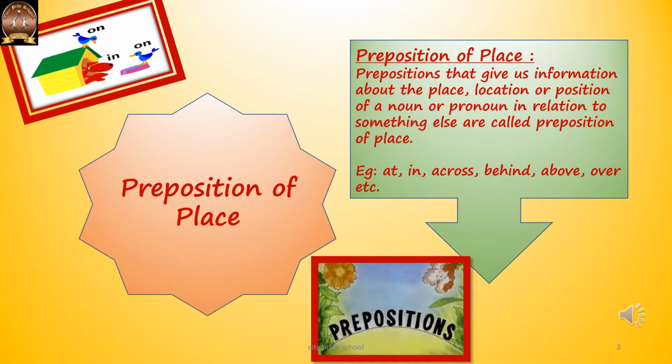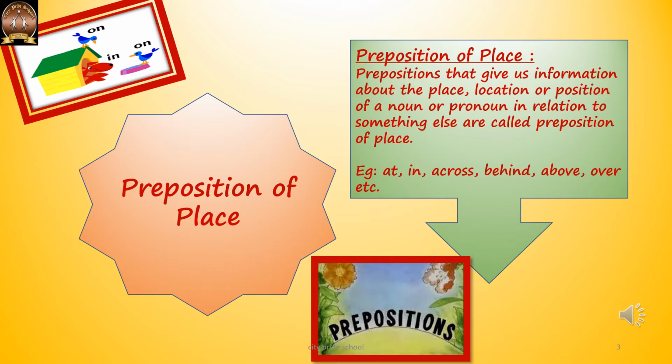Now, what do you mean by a preposition of place? Preposition of place refers to the place and position. The prepositions that refer to place and position are called prepositions of spatial relationship, or prepositions of place and position. They tell us about the position of that noun in the sentence.